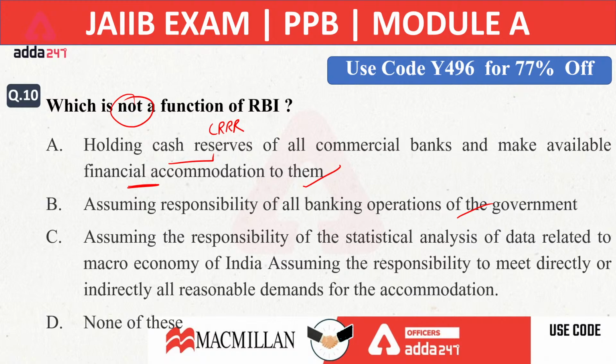Now, this is done by NSO, National Statistics Office, which is one wing of the Ministry of Statistics and Programme Implementation. This is the task of National Statistics Office, which was earlier done by CSO, Central Statistical Office. The right answer for this question will be option C, that statistical analysis of data related to macroeconomy is not done by Reserve Bank of India, but it is done by National Statistics Office.